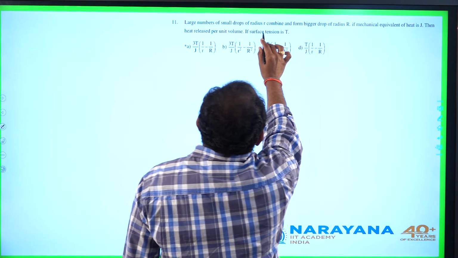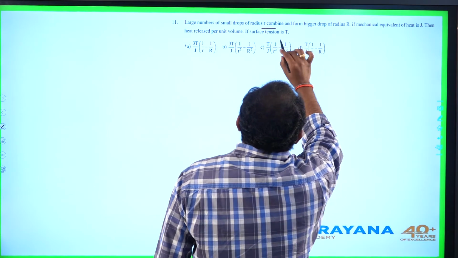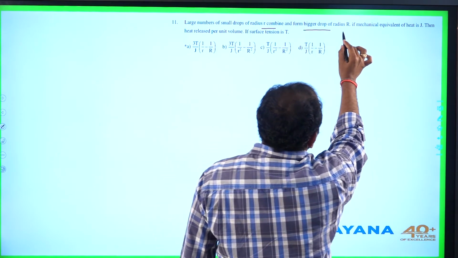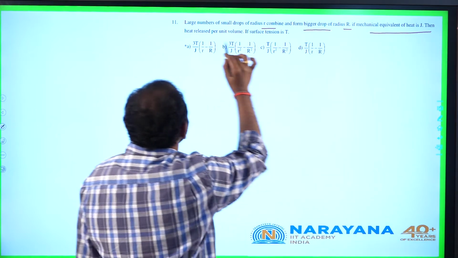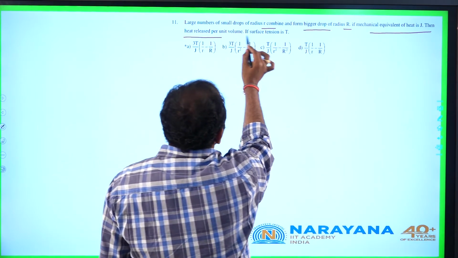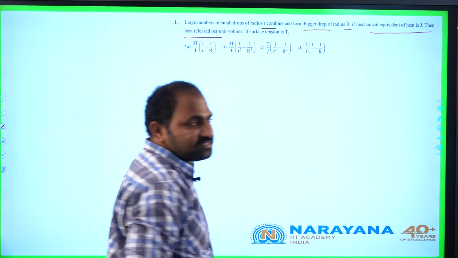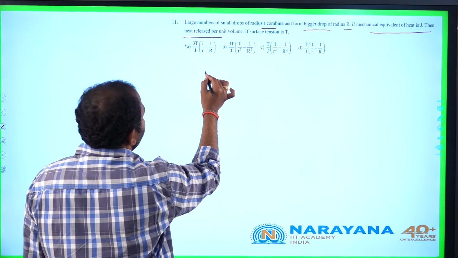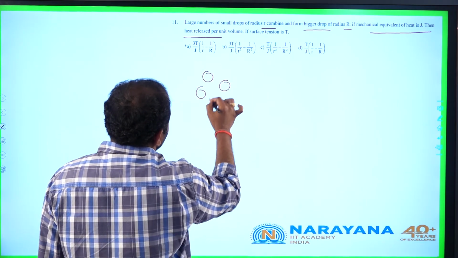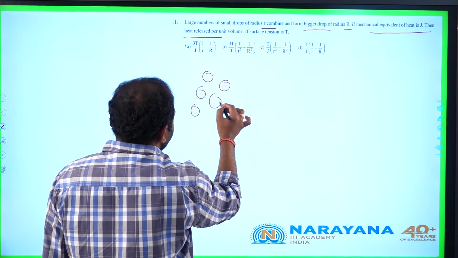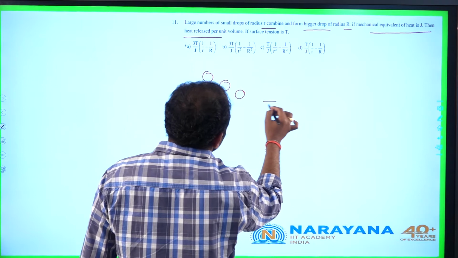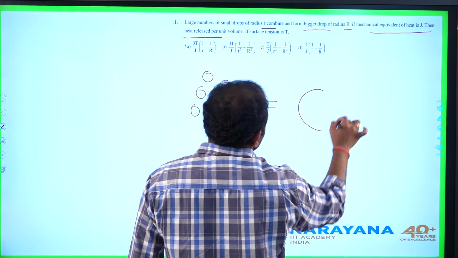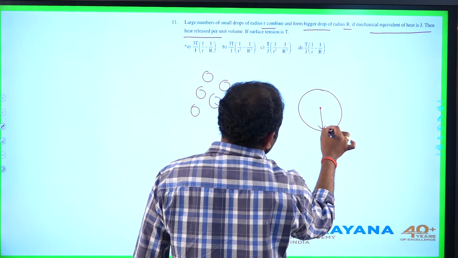A large number of small drops of radius r combine and form a bigger drop of radius capital R. If the mechanical equivalent of heat is J, then what is the heat released per unit volume if surface tension is T? Here it is given that a large number of identical drops, each of radius small r, combined to form a bigger drop of radius capital R.